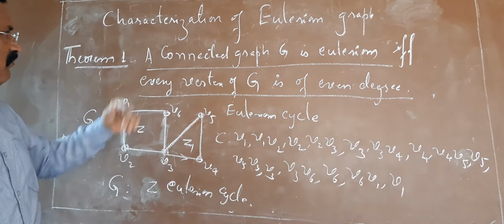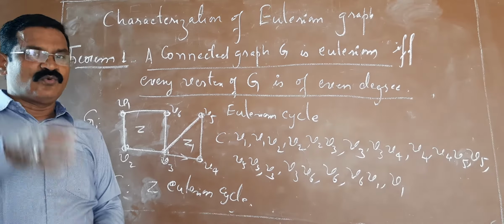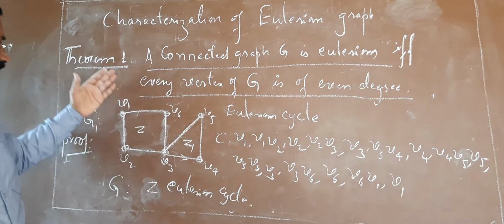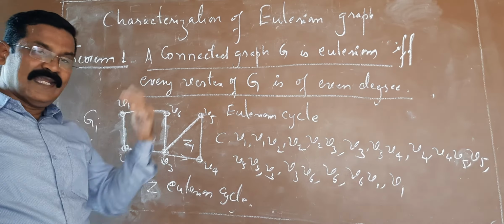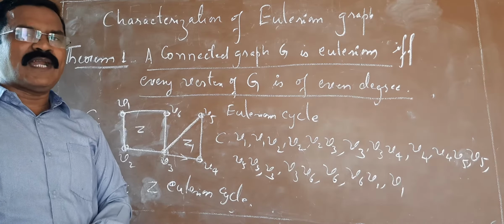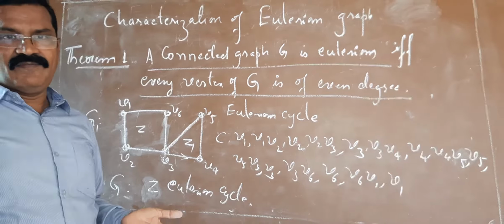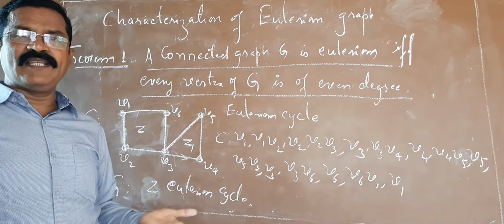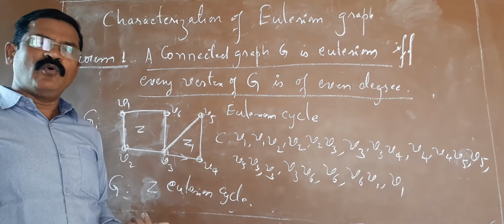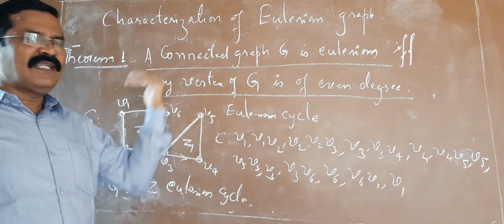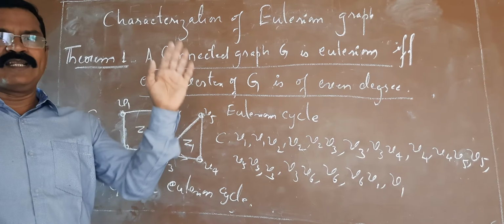Okay, so with this important result, we conclude today's lecture, and this is the fourth session of the unit 1. In the next class, we will discuss one more characterization of the Eulerian graph. So that is the beauty of a mathematician, graph theorist. You may say that one characterization is sufficient. No, a graph theorist thought in different way and he got another result.